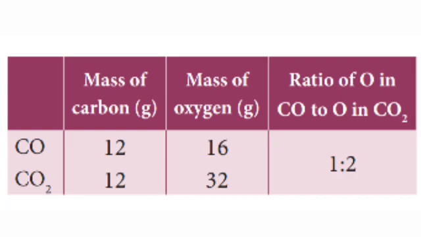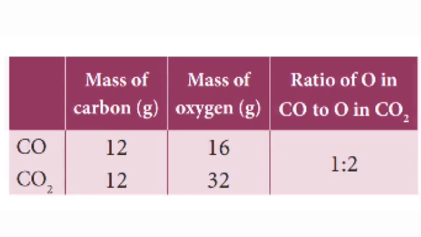So, the ratio of the masses of oxygen that combine with a fixed mass of carbon is 16:32 or 1:2. Therefore, we can see that different masses of one element that combine with the same mass of the other element are in the ratio of simple whole numbers.